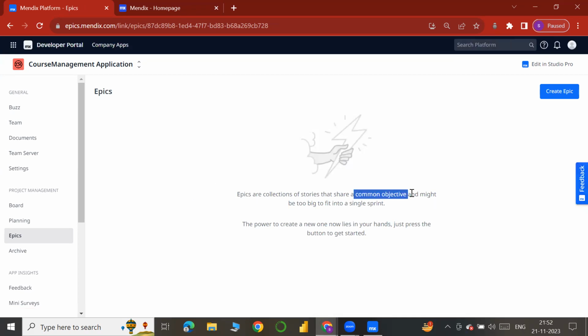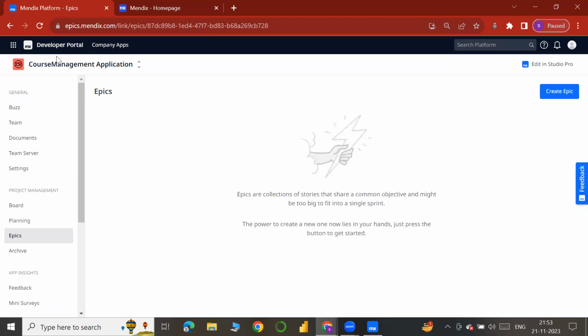And coming to epics, an epic is just a classification of stories which have a common objective for some particular need, particular requirement. We classify those stories into epics. That's it. Epics are just for our convenience, to see how many user stories there are for a particular requirement. Like business development is one requirement, validation and security is another requirement. We classify our user stories into those epics, so we are able to view our stories in this, right?